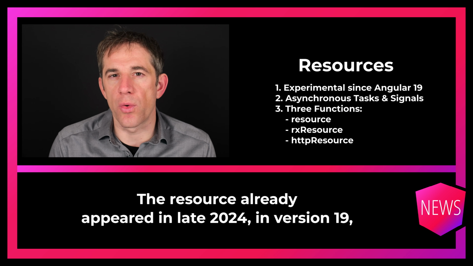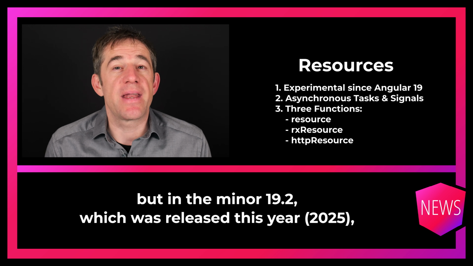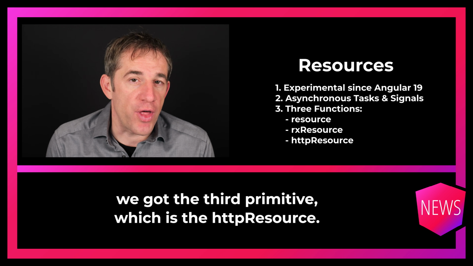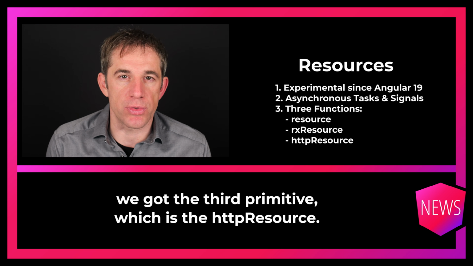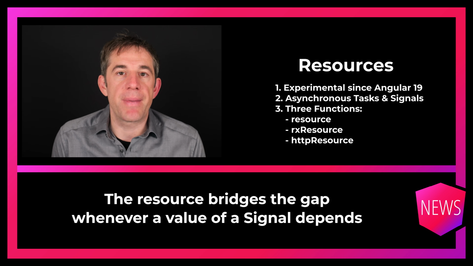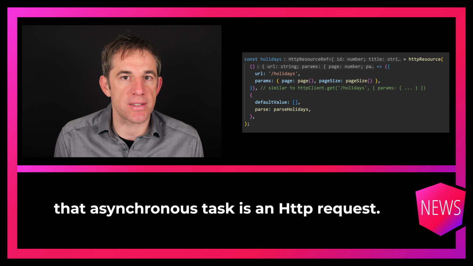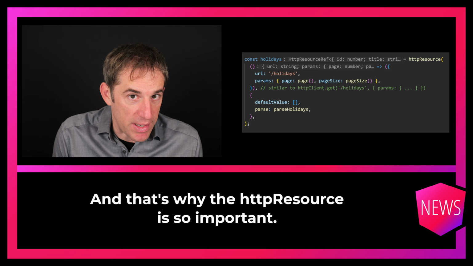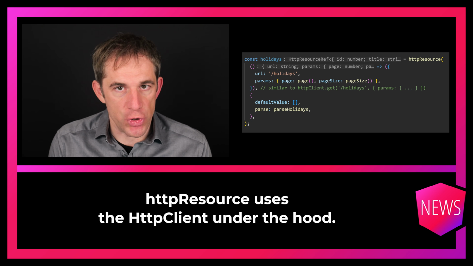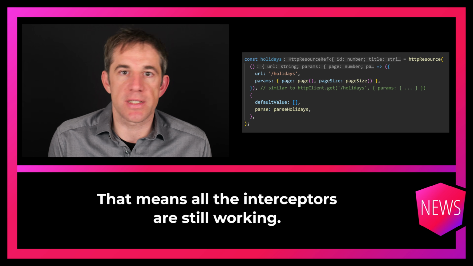The resource already appeared in late 2024 in version 19, but in a minor 19.2, which was released this year, we got the third primitive, which is the HTTP resource. The resource bridges the gap whenever a value of a signal depends on an asynchronous task. Very often, that asynchronous task is an HTTP request, and that's why the HTTP resource is so important. HTTP resource uses the HTTP client under the hood. That means all the interceptors are still working.